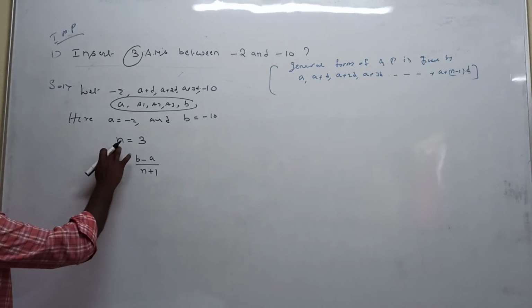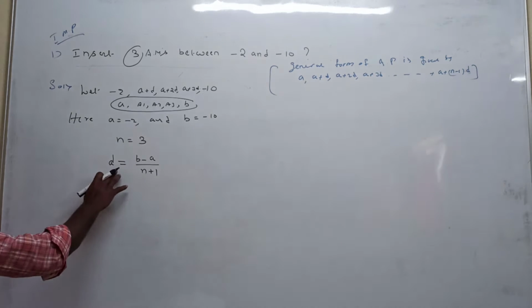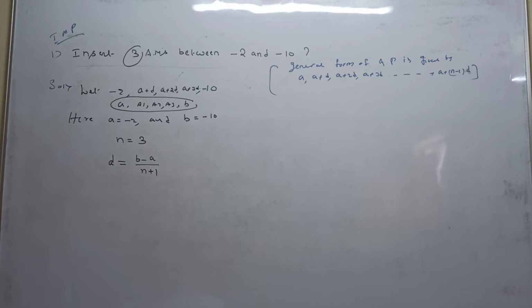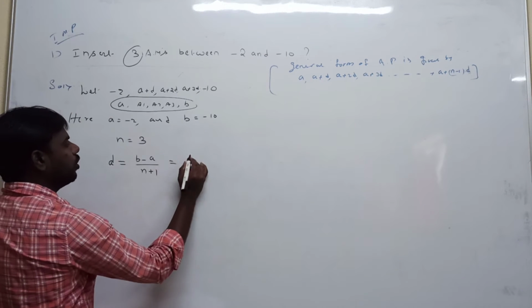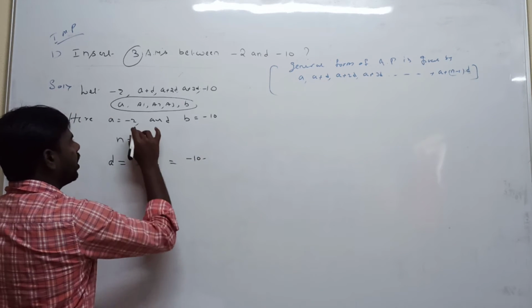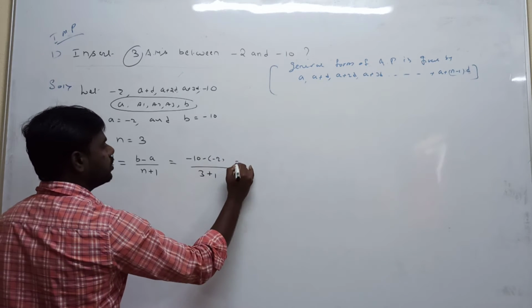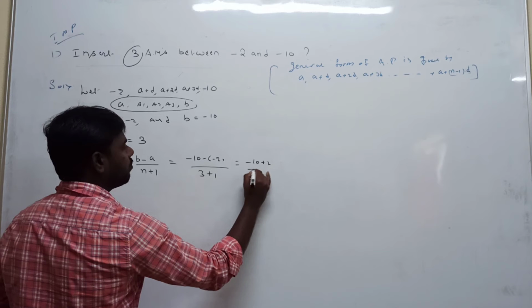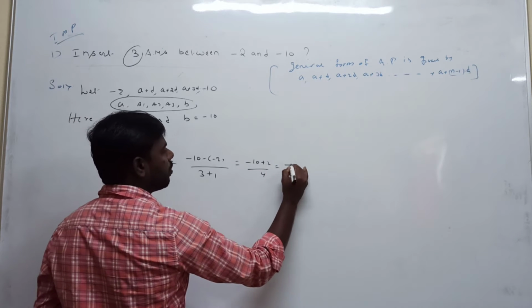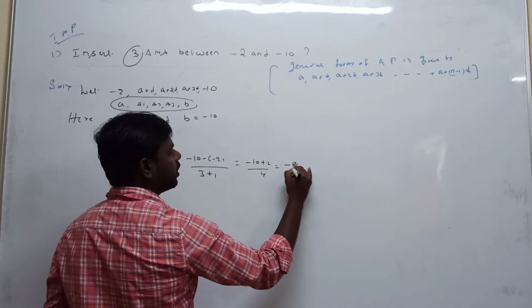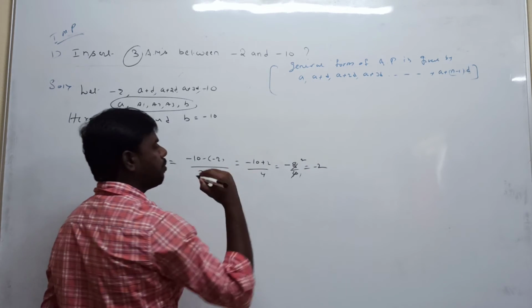So the common difference formula is d equals (b minus a) by (n plus 1). The b value is -10 and the a value is -2. So d is (-10 plus 2) by (3 plus 1), which is -8 by 4, which is equal to -2.